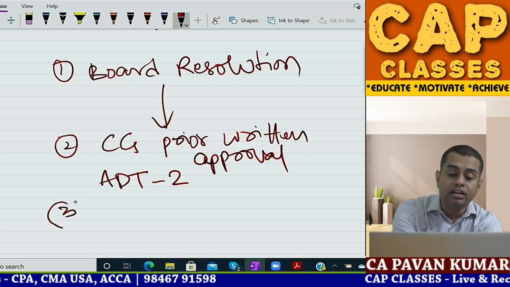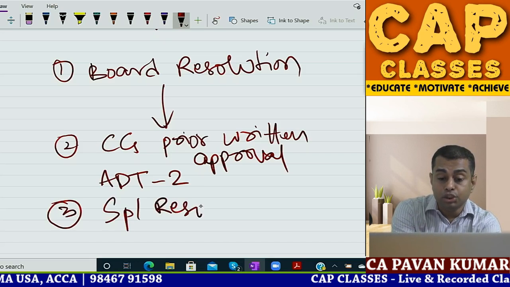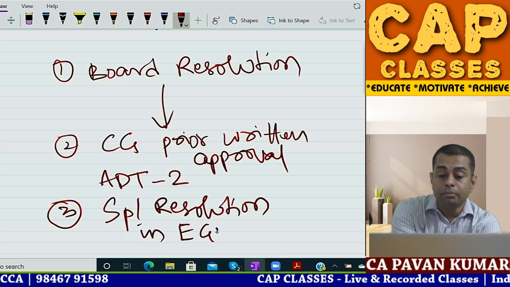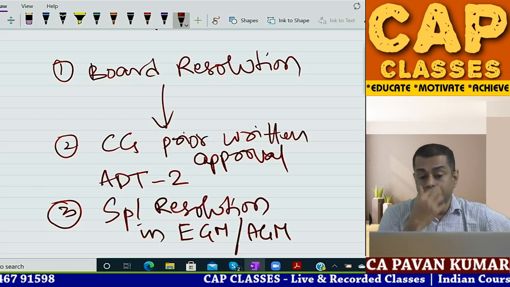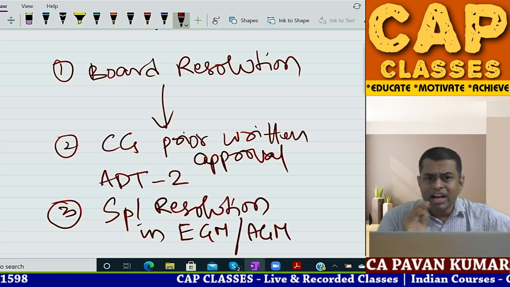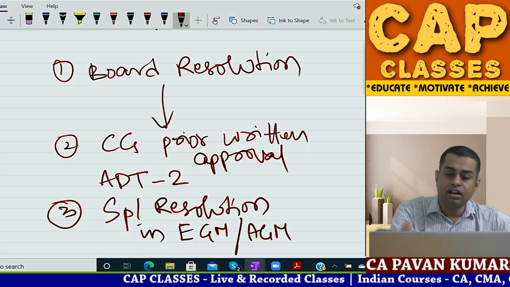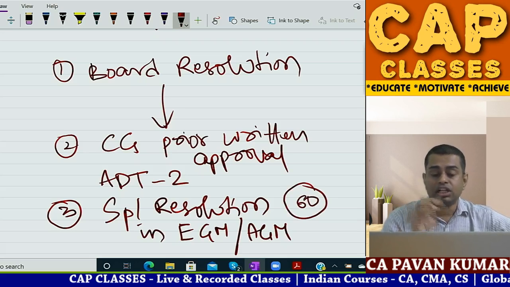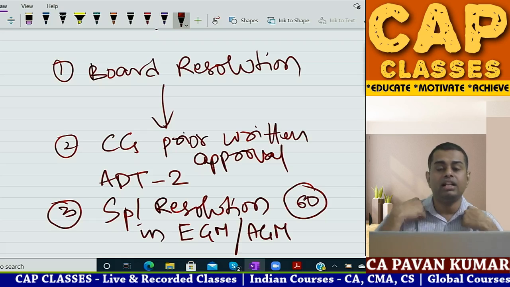Then three, special resolution in EGM, or it may be possible in AGM also. Central government permission in, normally it will be EGM. Okay, within 60 days. So here within 60 days from the central government permission, you need to convene general meeting of shareholders, members, and then you need to pass a special resolution, and then auditor is out.